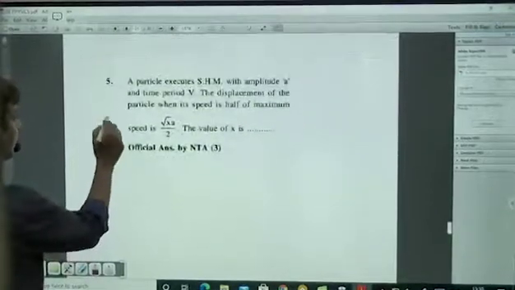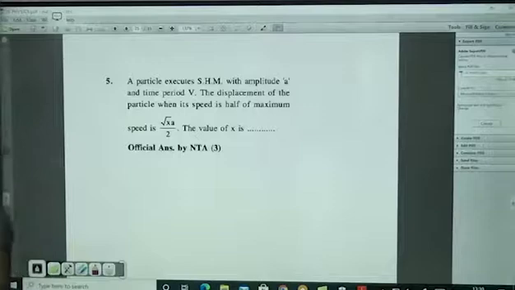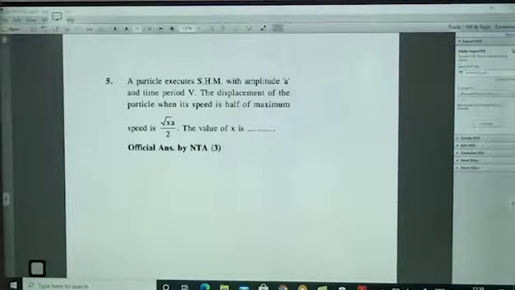Next, a particle executes SHM with amplitude A and time period T. The displacement of the particle when its speed is half of the maximum speed.